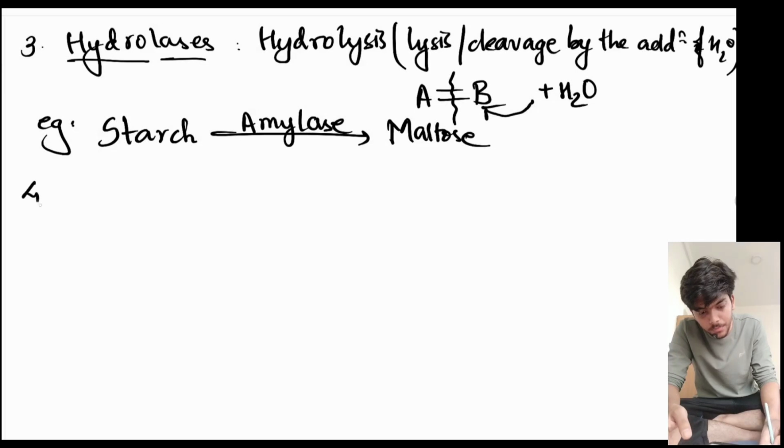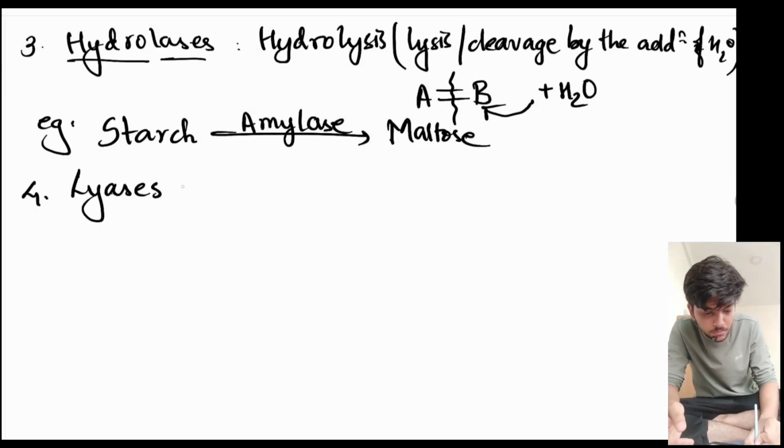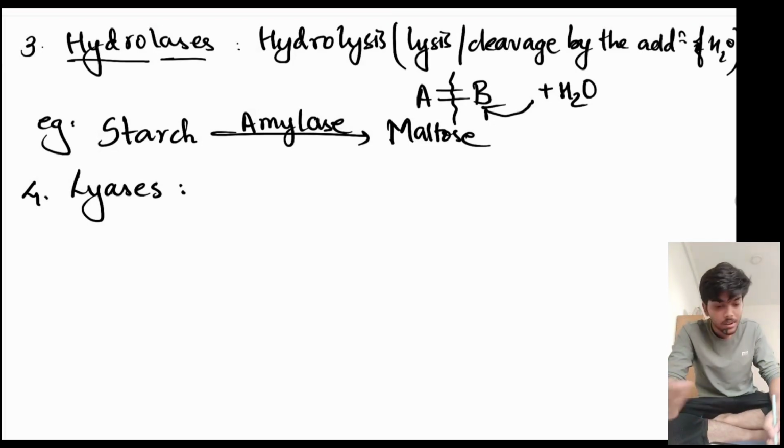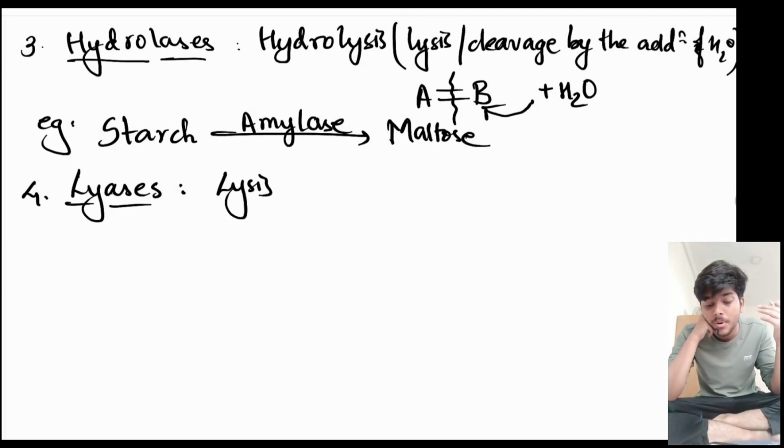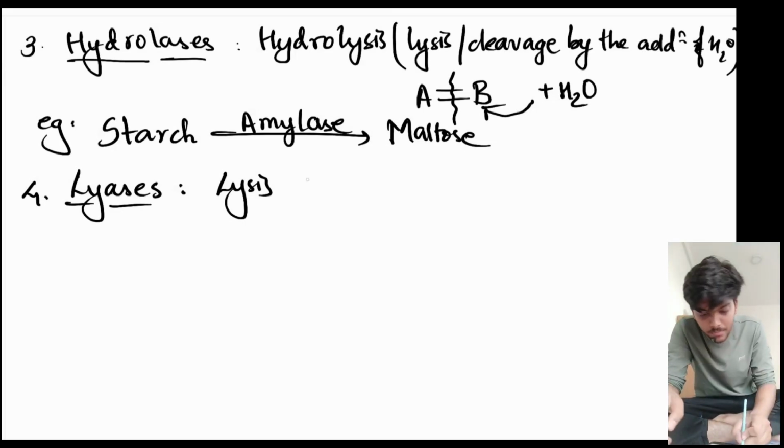Number 4 is lyase. Okay, at the end is ase, so it's an enzyme. At the beginning, ly, so it brings some kind of lysis. However, we have already learned lysis. We have learned about hydrolysis. See, lyase enzymes are responsible for catalyzing lysis reactions except hydrolysis.